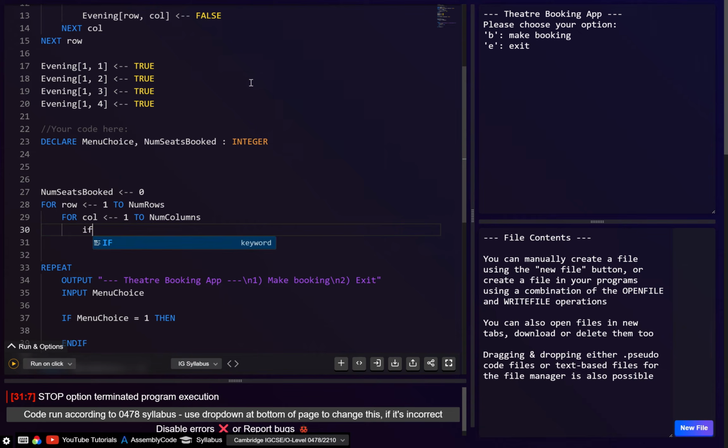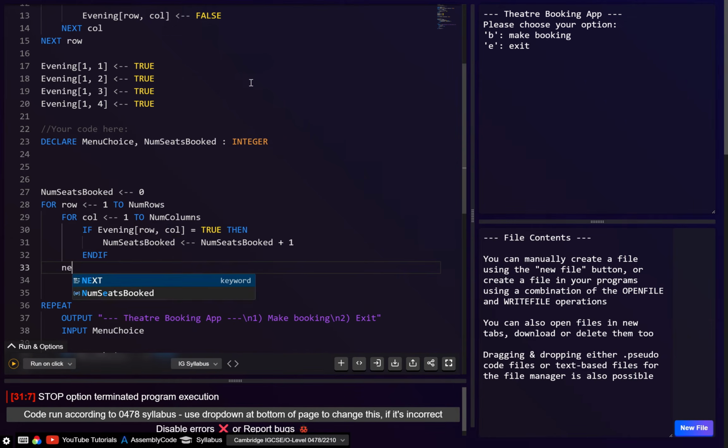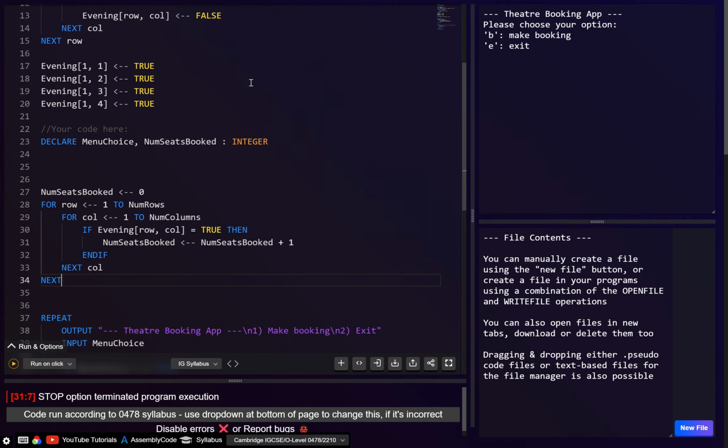Right, and then what we want to do is check if this particular seat equals true. So here, this is going to be row and then column, this is the index, and we just check if that equals true. Then if it is equal to true, we increment the number of seats already booked. In order to increment, we assign number of seats booked plus 1. Then make sure we go to the next column, and then we also go to the next row, just like this.